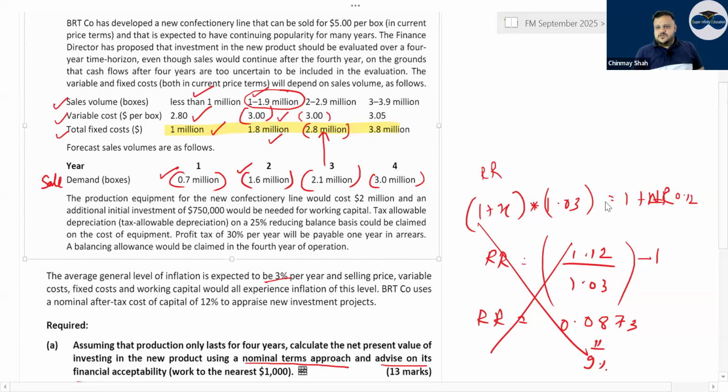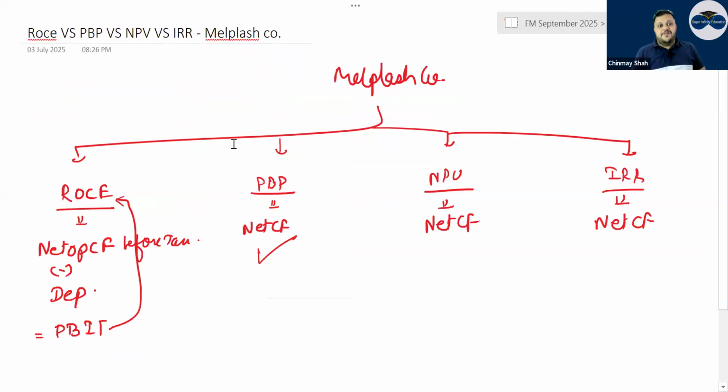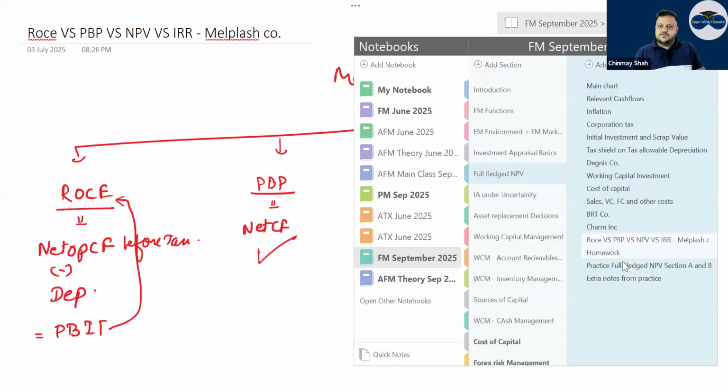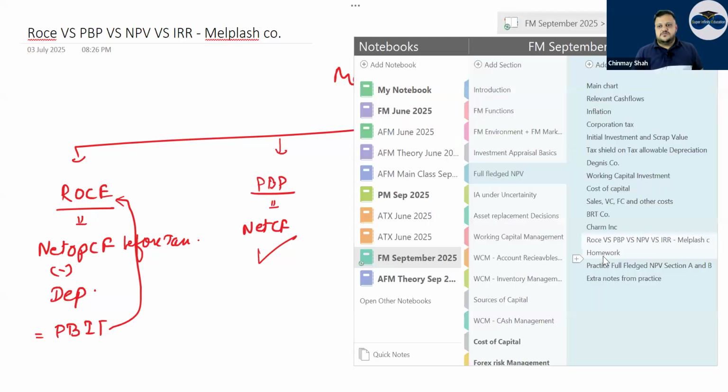You can have a look. Correct? Then Charming, okay. Then there is a question called Melplash company. Melplash company. First time ROC, payback period, NPV, IRR, all four were asked in one question. Melplash. Right? So with this, I think your basic NPV and your investment appraisal part is done. These are the questions you need to solve from there. Okay?